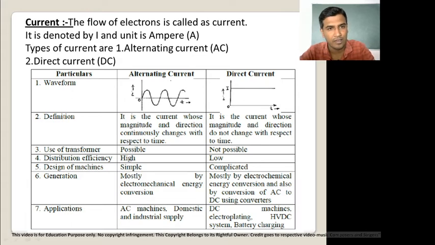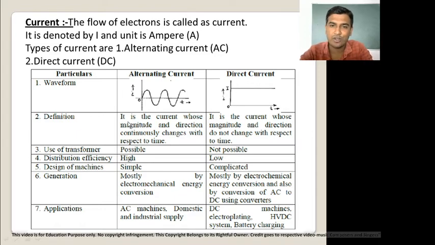Now, there are the total two types of the current. First type is the alternating current, which is shortly abbreviated as a AC current, and second type is the direct current, which is shortly abbreviated as a DC current. As we all know the AC current and DC current. Now, firstly, we can see the difference between the two current. First current is the alternating current, and second current is the direct current.